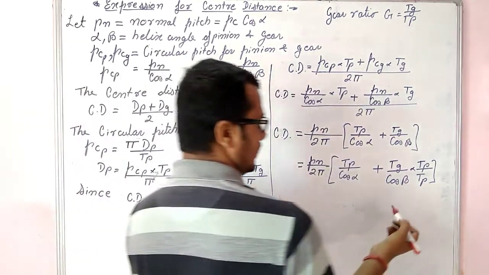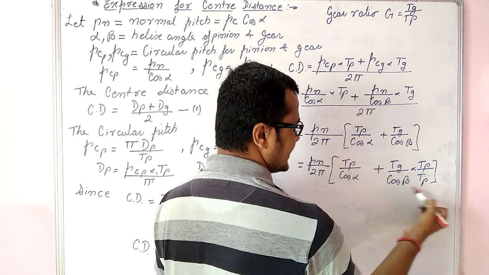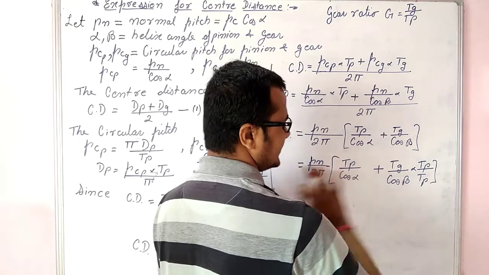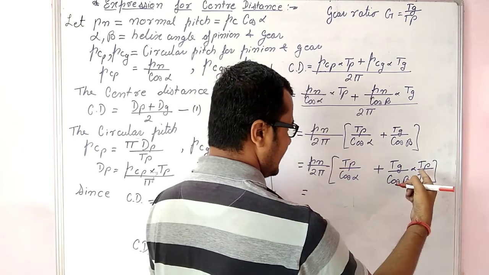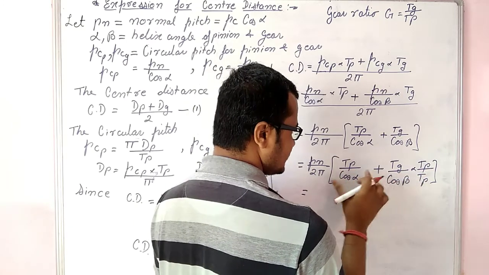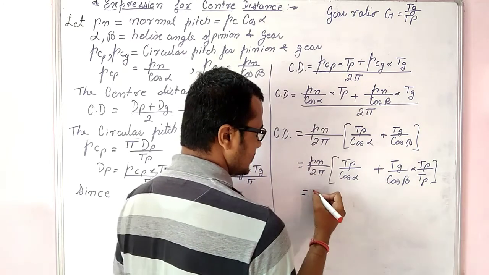So if I multiply and divide the second term by number of teeth on pinion, nothing changes, right? In that case, Tp can be taken out as a common term from the bracket.